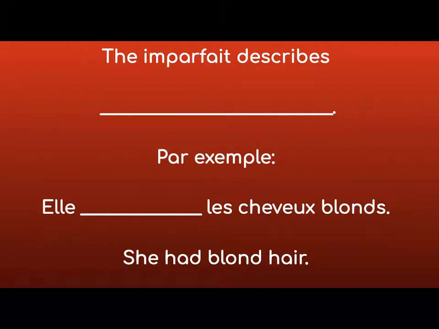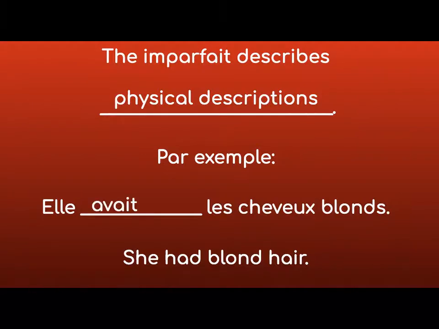The imperfect describes physical descriptions. For example, elle avait les cheveux blonds. She had blonde hair. So it's something she always had. It wasn't like she had blonde hair for 2 seconds and then she didn't. She had blonde hair for a long period of time, and it's part of who she was.